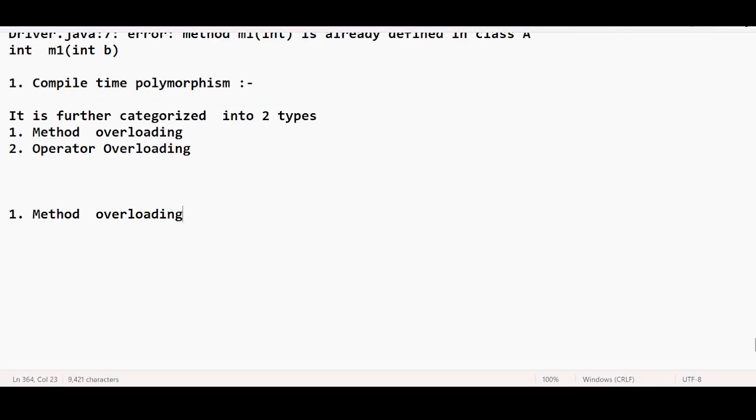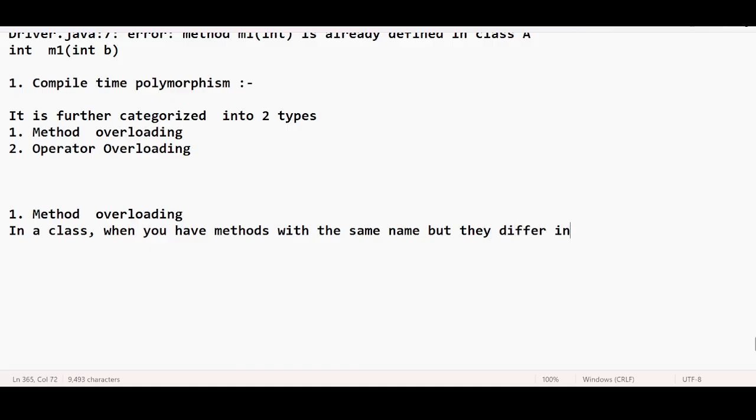What is method overloading? When you have methods with the same name in a class, but they differ in parameters, they are called overloaded methods.